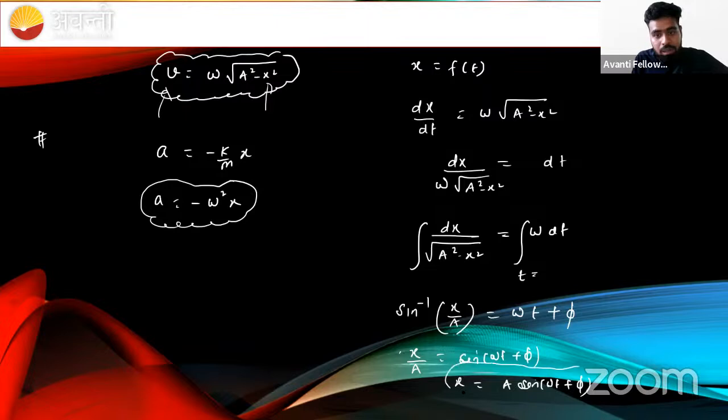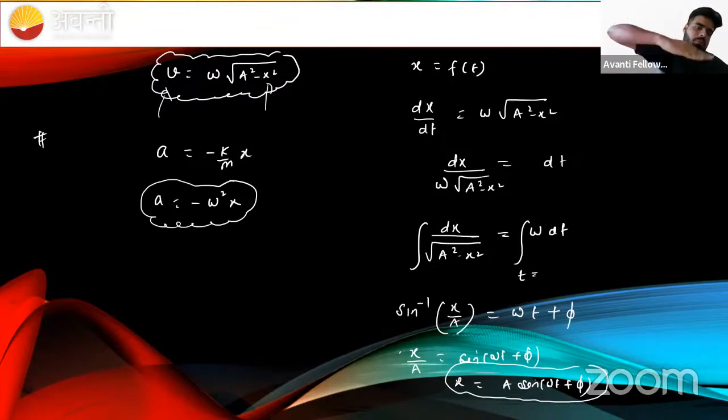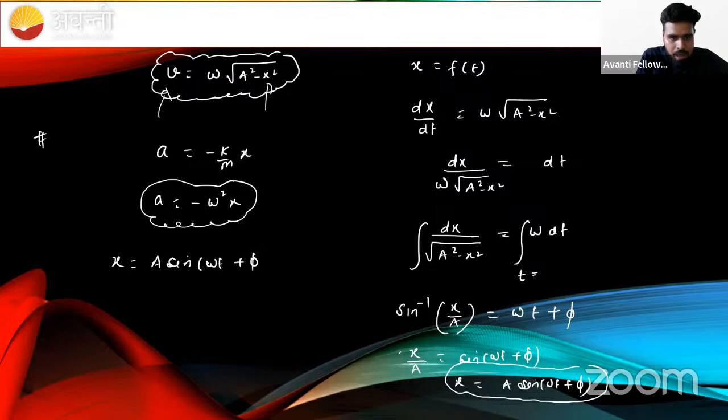देखो बेटा, मैंने तो ये तक दिखा दिया how we can develop this relation. x is nothing but a function of sine. Okay, this is the sine curve, plus minus. Okay, this gives a feeling of oscillation. What is the phi here, beta? Let us understand. Sir, x equal to a sine omega t plus phi.